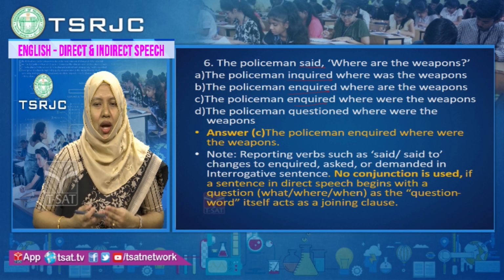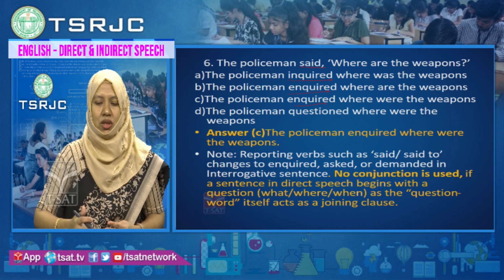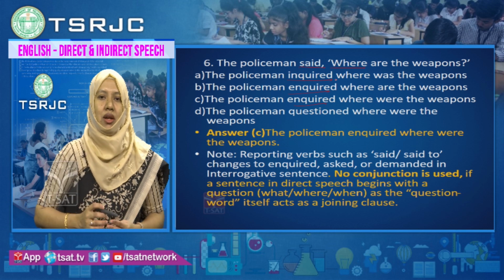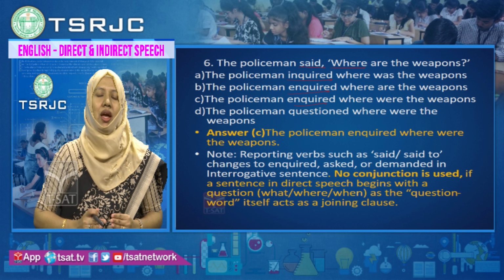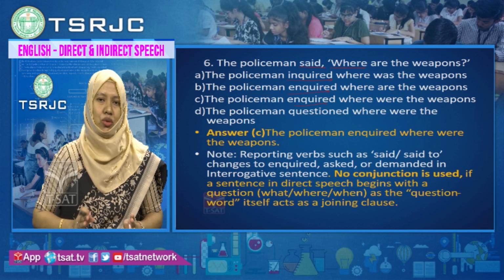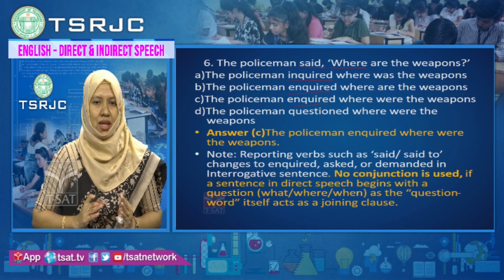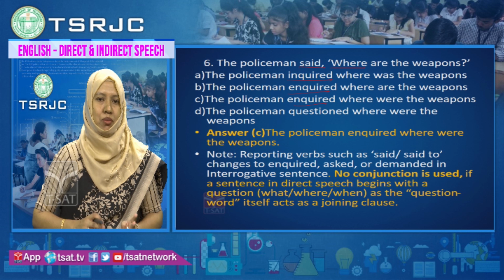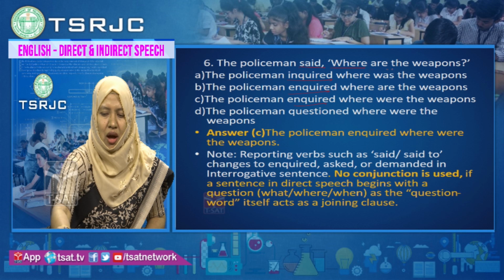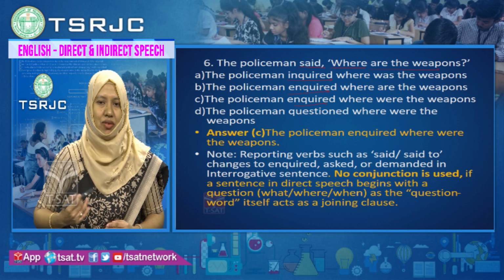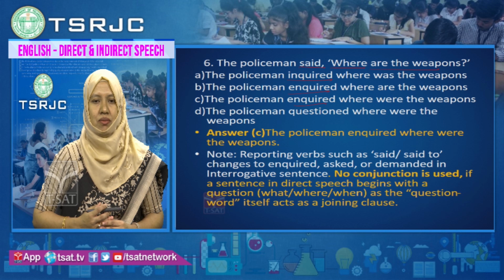Now, no conjunction should be used here, because whenever WH words are used, the WH words themselves act as conjunctions. You should never use that or any other conjunction here. So, here you can start the sentence in reported speech. The policeman inquired, "Where?" Report this conjunction as it is. "Are the weapons?" Are the weapons is given. So, present tense will change to past tense.